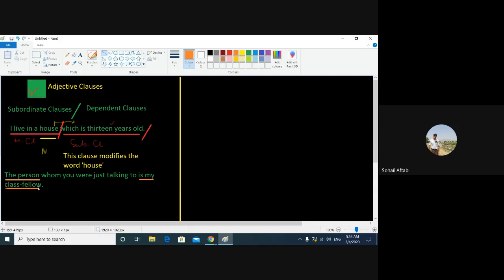This part is a complete sentence, a complete idea.